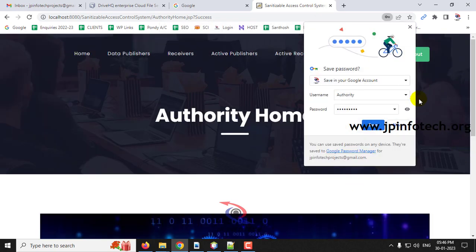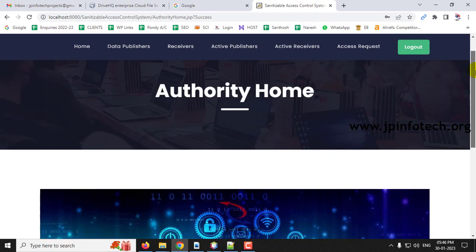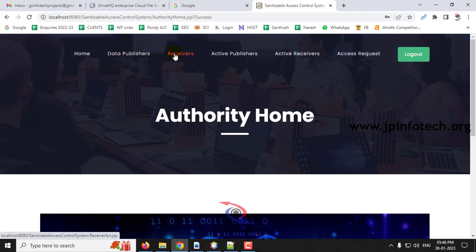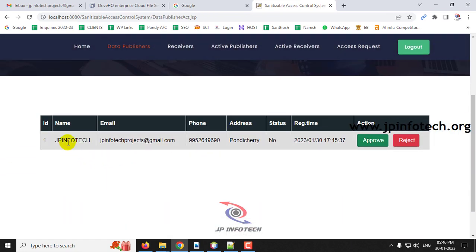And now you can see the home screen for the authority, where you can see the details of data publishers, receivers, active publishers, active receivers, access requests, etc. First let me go to the data publisher. Here you can see the ID 1, the name JP Infotech, the email ID, whichever details I have given right now, and the time that is given here.